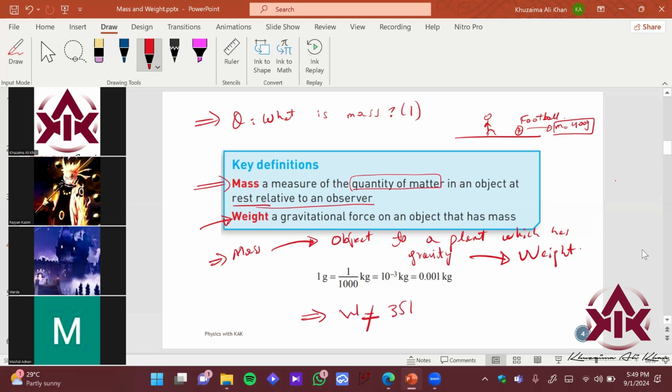Okay, as Ryan said, we're going to see a formula in a while. Okay, how do you find weight? Weight is the gravitational force on an object that has mass, right? So weight is what? It's a gravitational force on an object that has mass. So any object which has mass would obviously have some certain weight, right?